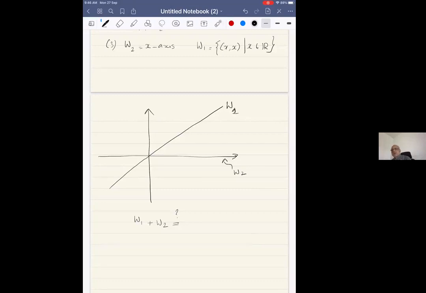From this, it follows that a subset, the subspace, must contain the zero vector. You still confused? You look very confused. Advik? Oh no, sir, I got it. Okay.